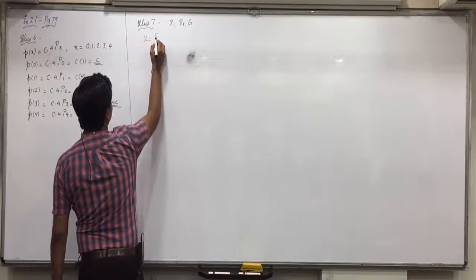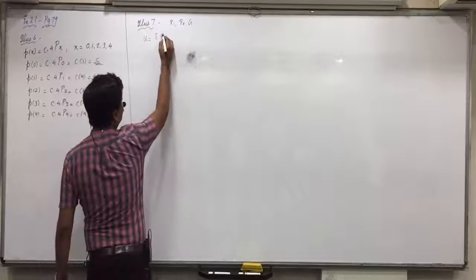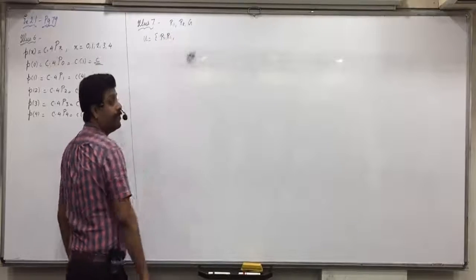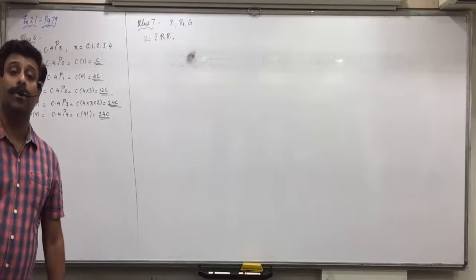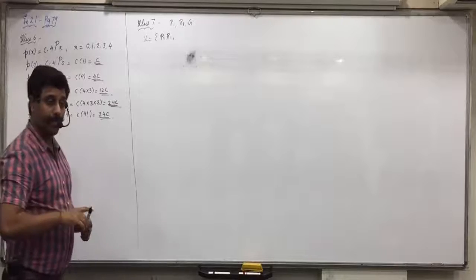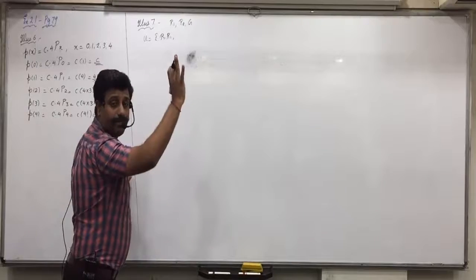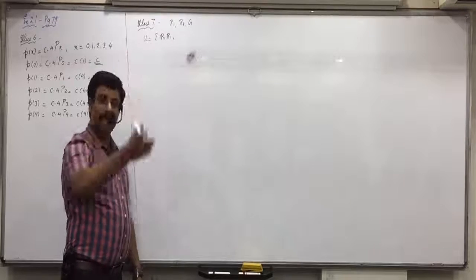If you do the selection of 2 balls with replacement, R1, R1 is also possible, because you select R1 with replacement, you keep it back, again you select the red ball. Can it be R1 or not? Yes. So everything will come. Forward also, backward also, vertical also.